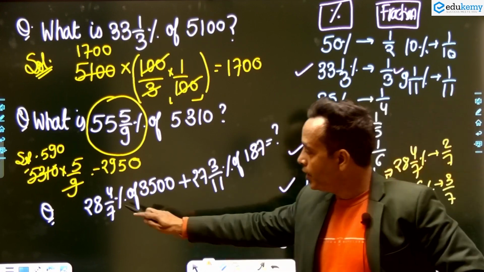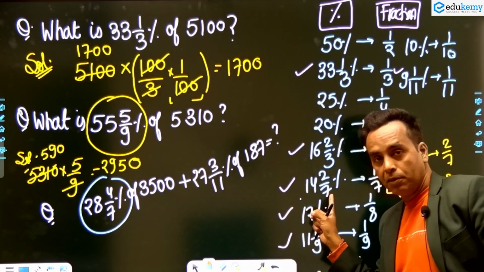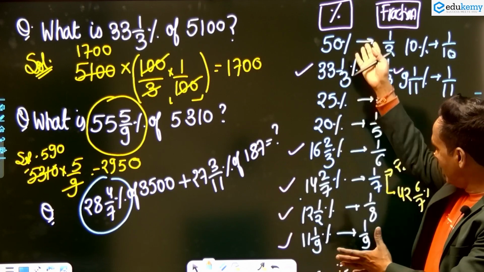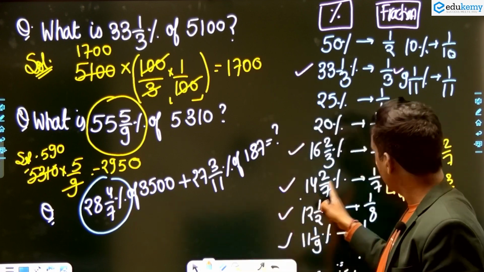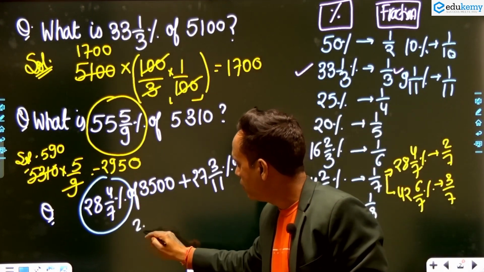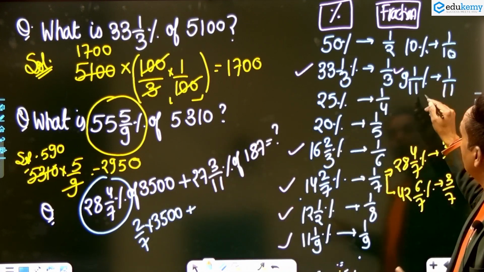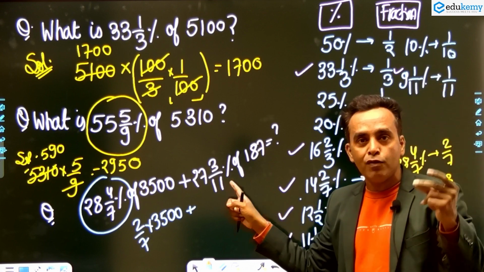Same thing is there. 28 and 4 by 7%, 14 and 2 by 7, so see, it is double. Mostly the examiner will take the fraction of a multiple of this. Mostly it happens like this. So it is double, and single is 1 by 7, so it is 2 by 7. Directly write it. 27 and 3 by 11 means, wow, it's 3 times of 9 and 1 by 11.